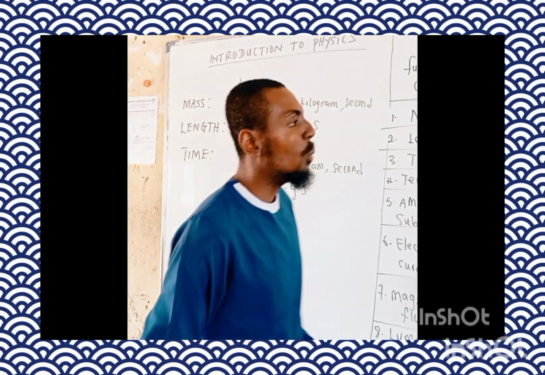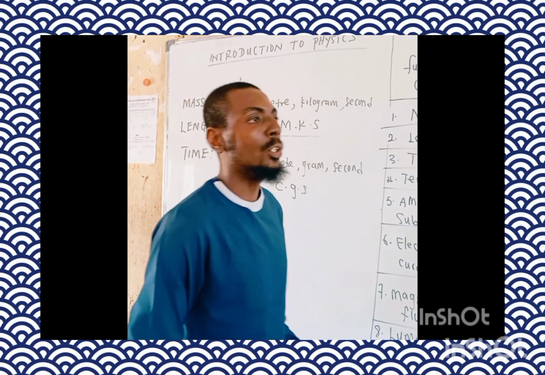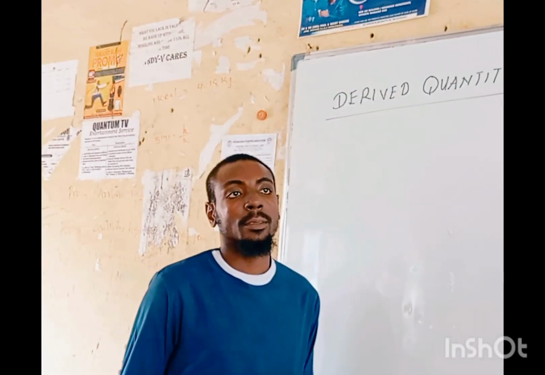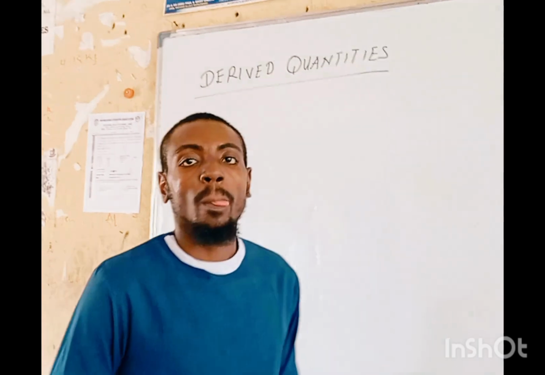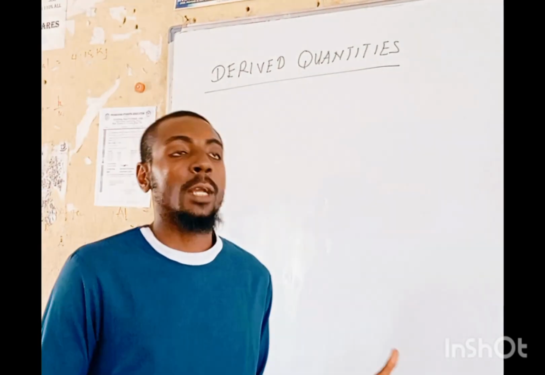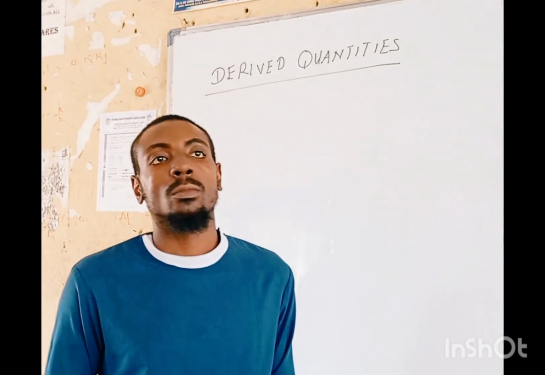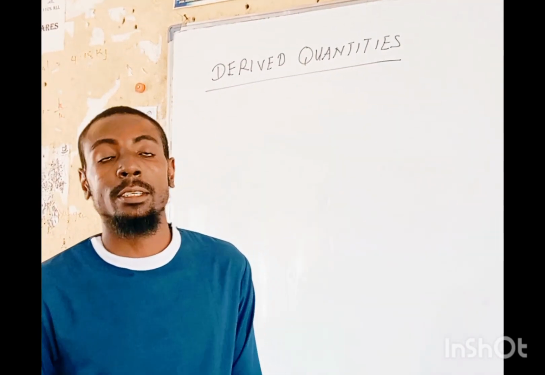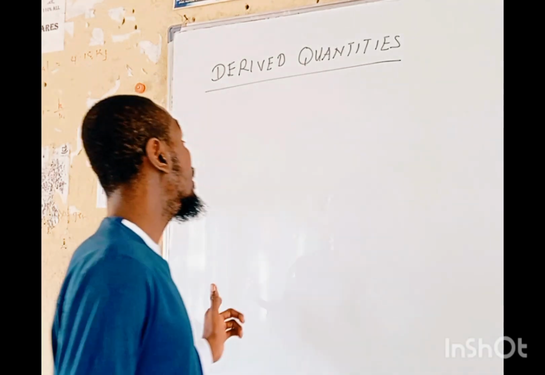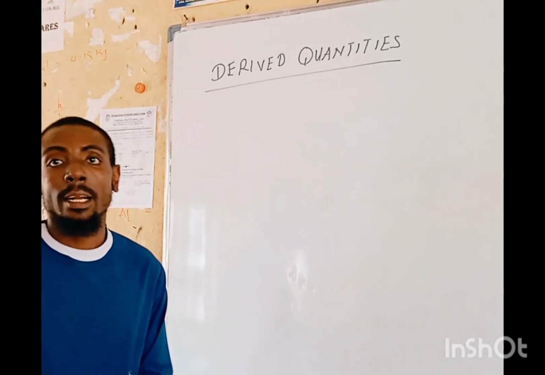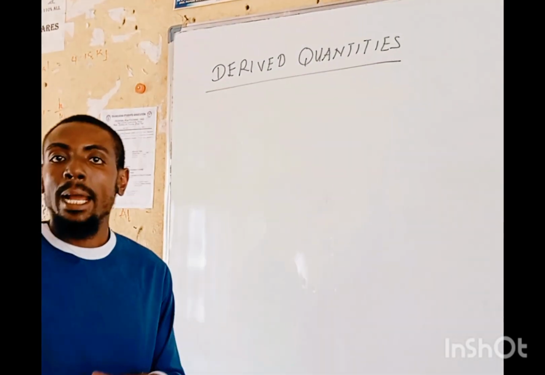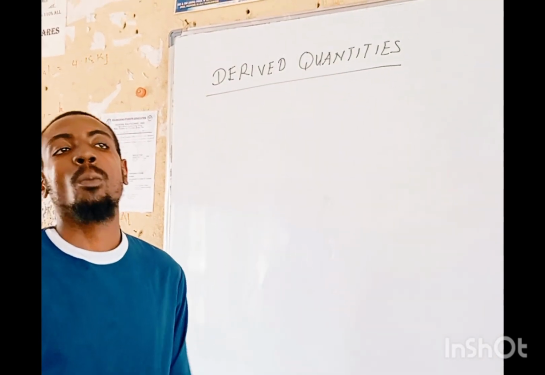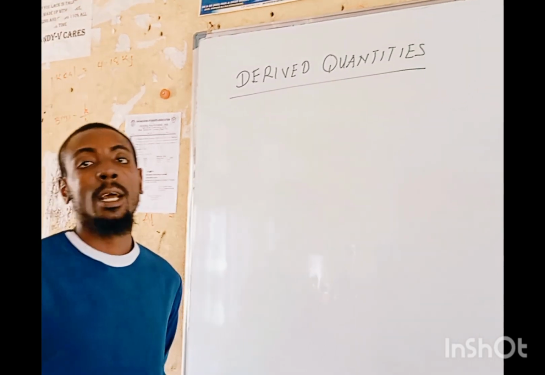Then the next thing I want us to look into is derived quantities. Of course, this is the second part of the physical quantities in physics. Derived quantities are those quantities that are gotten by the simple combination of two or more fundamental quantities.